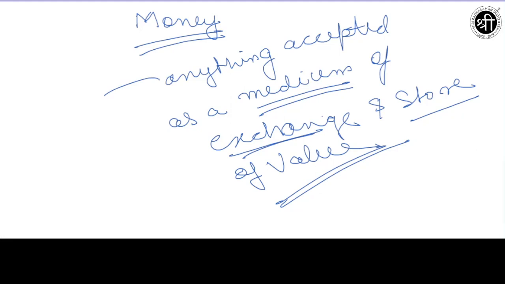So because of these reasons, we can call the 500 rupees note money. Anything which has value and can be used to exchange something is known as money. Okay, so I hope I made you understand the meaning of money.